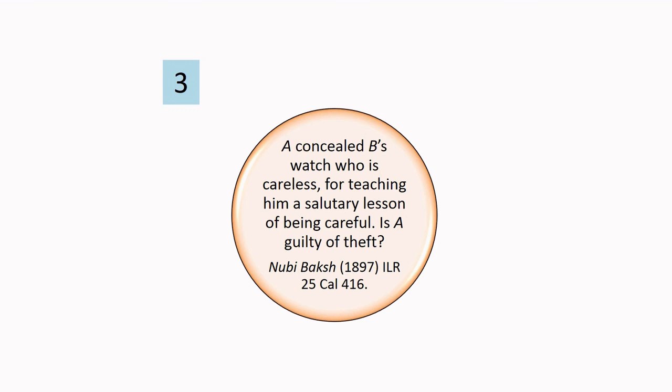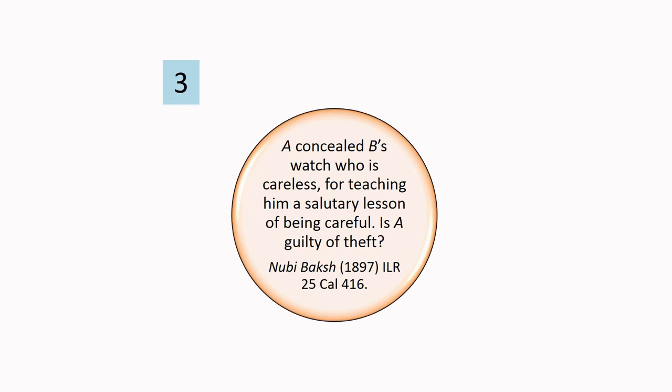Third problem, A concealed B's watch, who is careless, for teaching him a salutary lesson of being careful. Is A guilty of theft? The facts here clearly suggest that it was just a temporary deprivation. For what? In order to teach him a lesson of being careful, which means his intention was to restore the property and not to cause wrongful gain or wrongful loss.